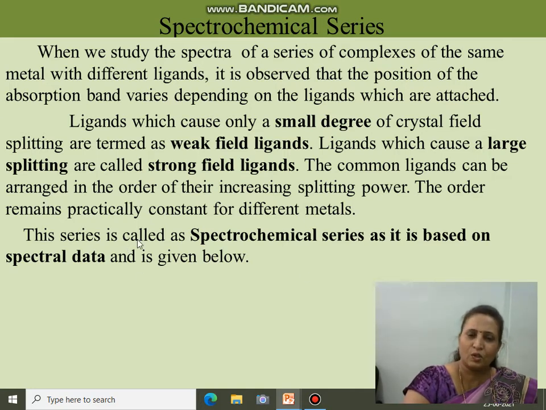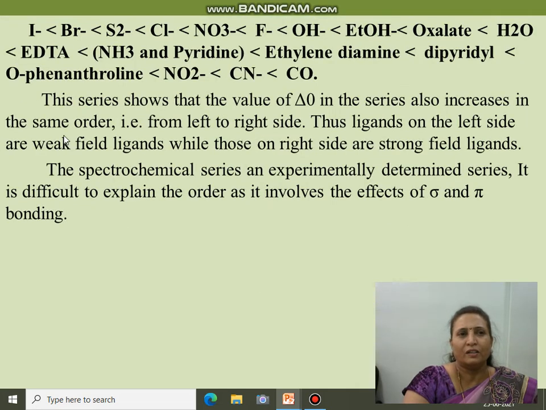This series is called the spectrochemical series as it is based on spectral data, and it is given below. Now these are the ligands which have weak field nature, whereas these are the ligands which have strong field nature.